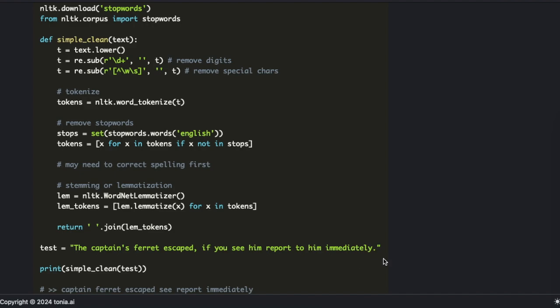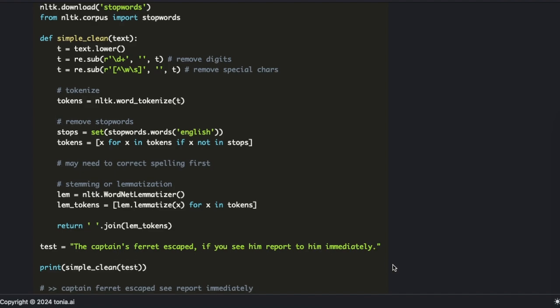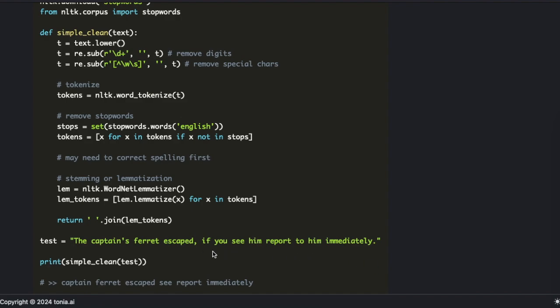One him refers to the captain, the other refers to the ferret, and it might not be clear which is which. If we see the ferret, are we to report to the ferret? Or if we see the captain, are we to report to the captain? Or if we see the ferret, are we to report to the captain? And it's not entirely clear.